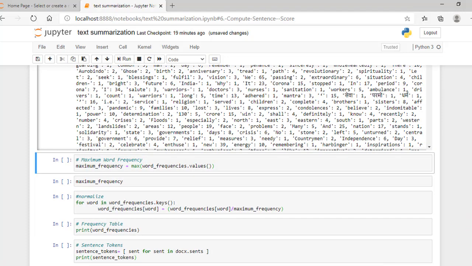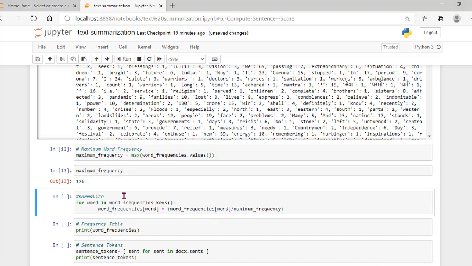Then I want to know the maximum frequency from these word frequencies. For that I have written maximum frequency equal to max of word frequencies.values. I am executing this to find the maximum frequency. If you observe here, one word is repeated 126 times.